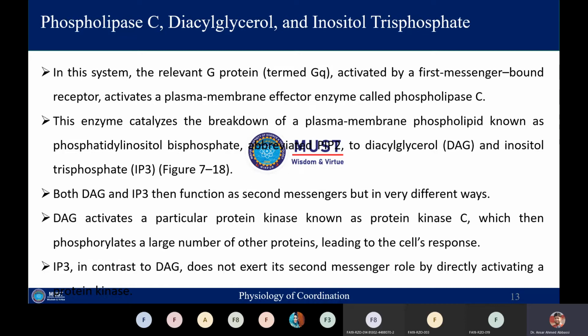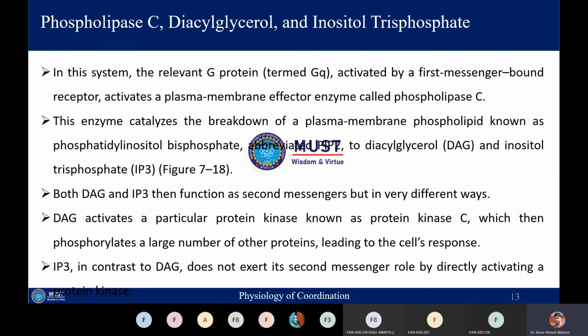In the previous example, we said that two subunits of the G protein, either G stimulatory subunit in case of activation of the adenylyl cyclase, or Gi inhibitory subunit of G protein in case of inhibition of adenylyl cyclase activity. In this case, the G protein subunit will be called Gq, and this Gq will be activated when the first messenger binds to its receptor, and once it binds, the plasma membrane effector enzyme, which is called phospholipase C, will be activated.